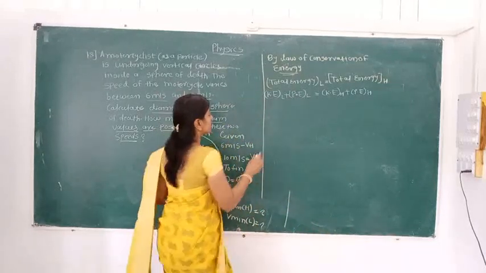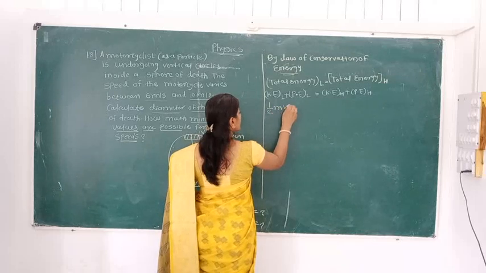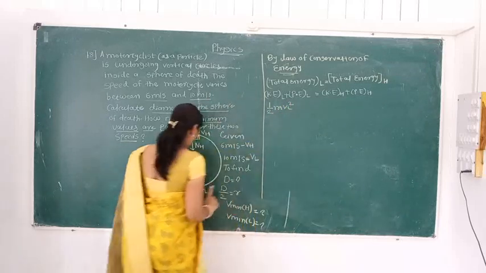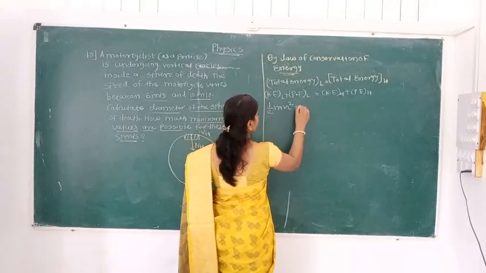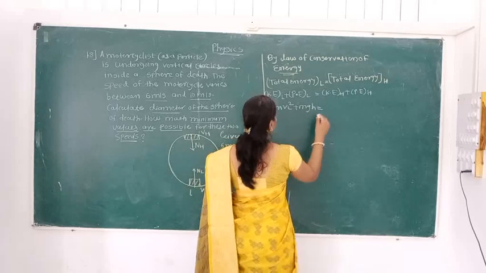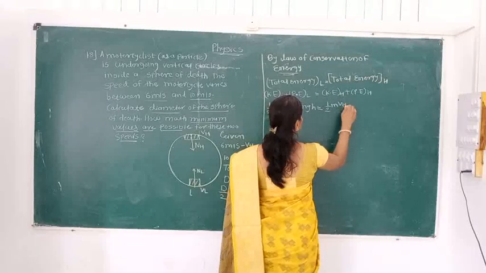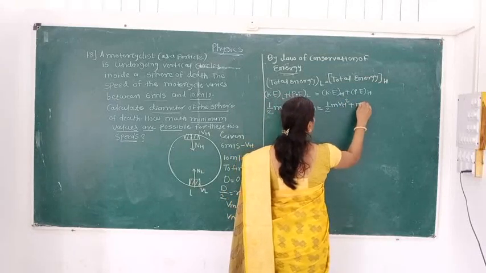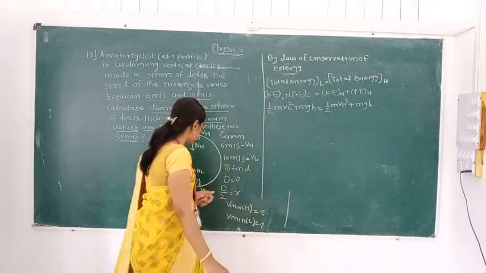Kinetic energy is 1/2 m VL squared, since at the lowest position the speed is VL, plus mgh. Next, kinetic energy is 1/2 m VH squared plus mgh. Here we have to do the substitution. What is the substitution?